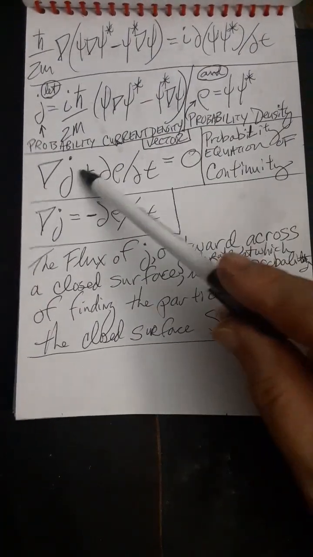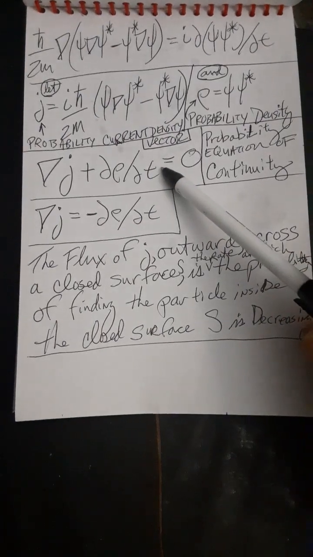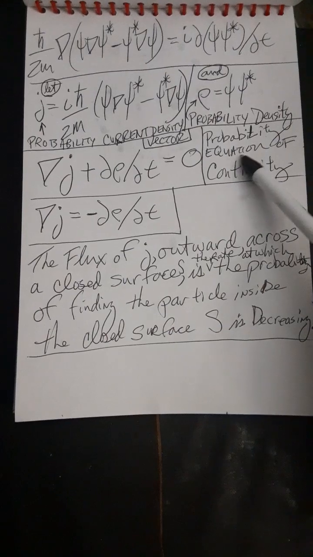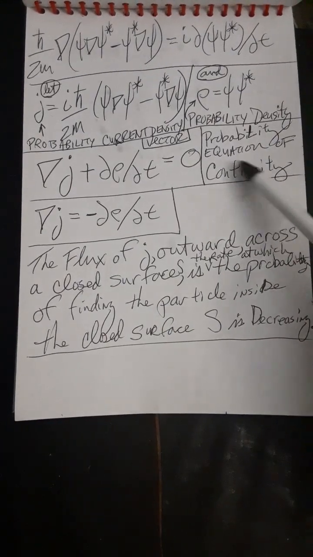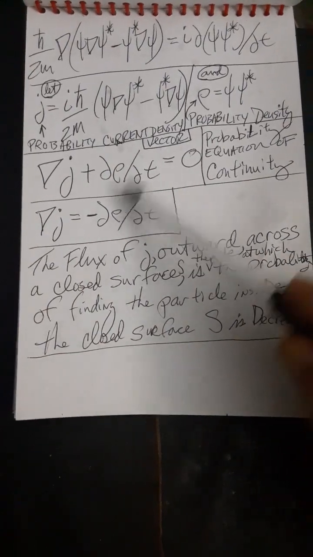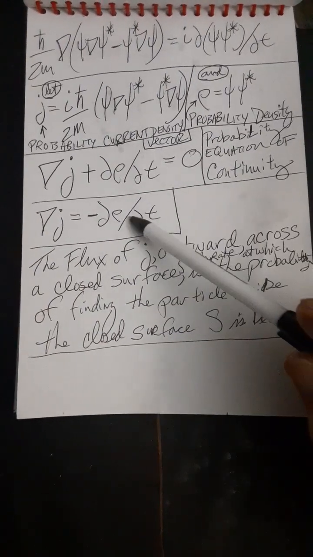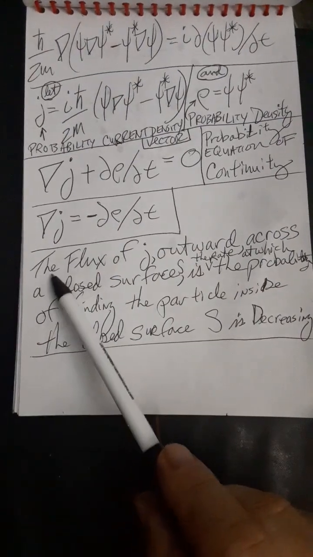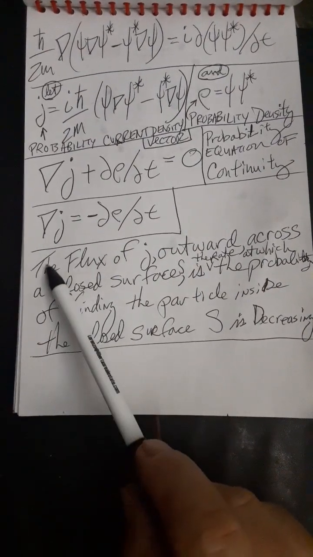Okay, so what is this right here? We call this the equation of probability continuity for the particle. We can also rewrite it this way, which means I should have just left it like this. It might be a little bit easier to interpret into an English sentence. I'll read it out for you.